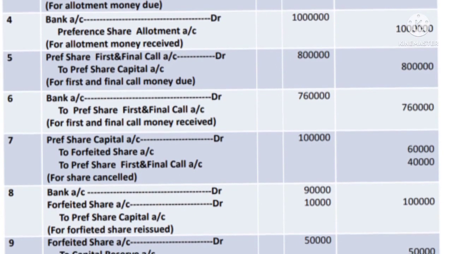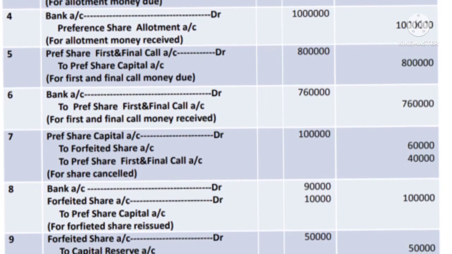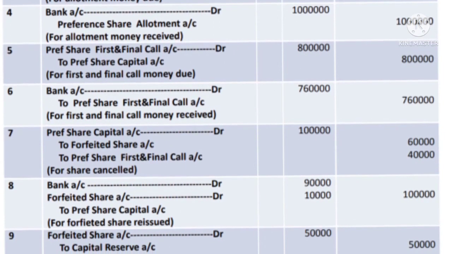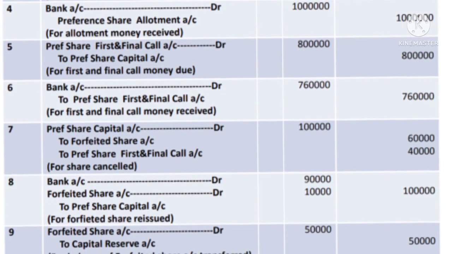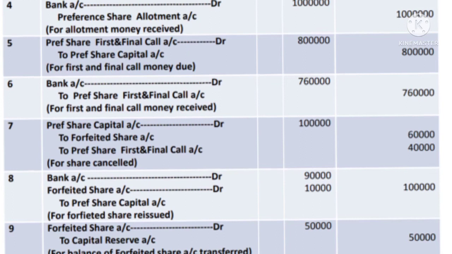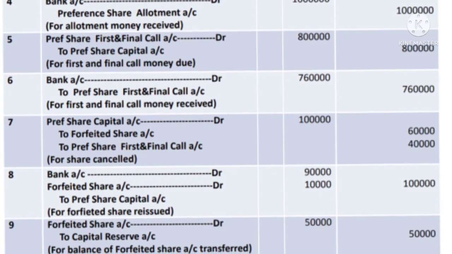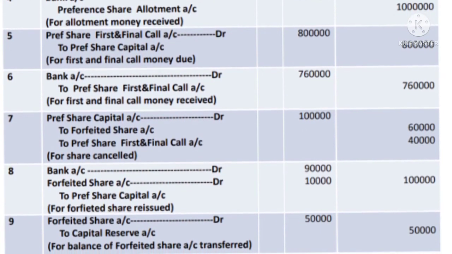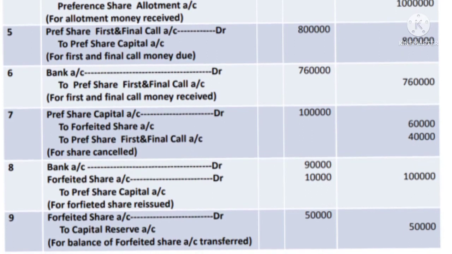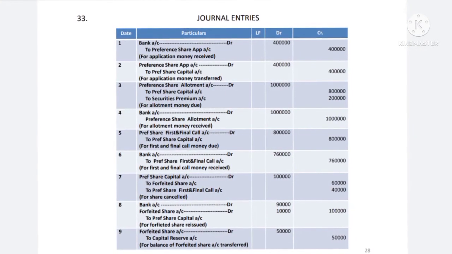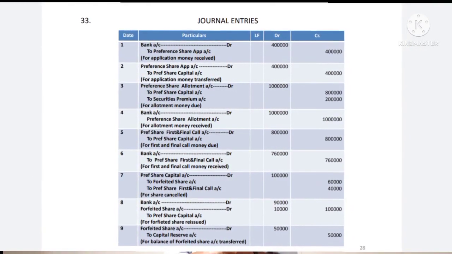Then the last journal entry is for transfer of the remaining balance of the forfeited share account to the capital reserve. So the journal entry is forfeited share account debit 50,000 to capital reserve account 50,000. Out of 60,000, 10,000 discount is adjusted. The remaining balance of 50,000 is transferred to the capital reserve account. For each common entry there will be 1 mark, and for compound entry 2 marks.